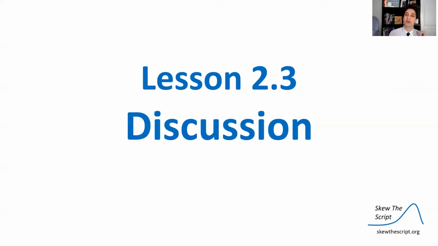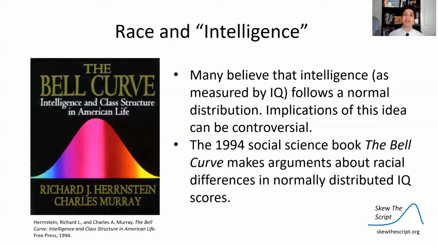So we know normal curve now, we know the empirical rule. Let's discuss one application of this. Different researchers have studied race and intelligence. In particular, there was one controversial book that came out in 1994. Many people believe that intelligence follows a normal distribution in terms of IQ. And this 1994 book called The Bell Curve makes the argument that this is exactly right, that intelligence can be measured in terms of IQ and that is normally distributed.